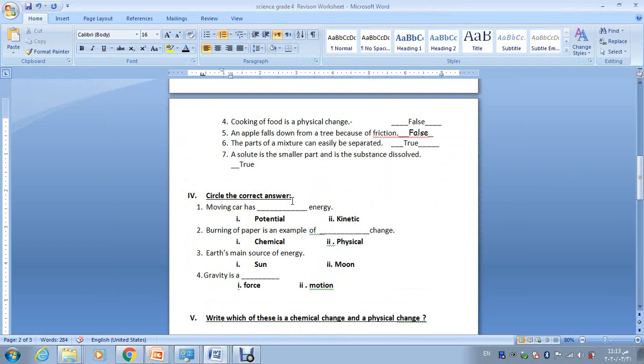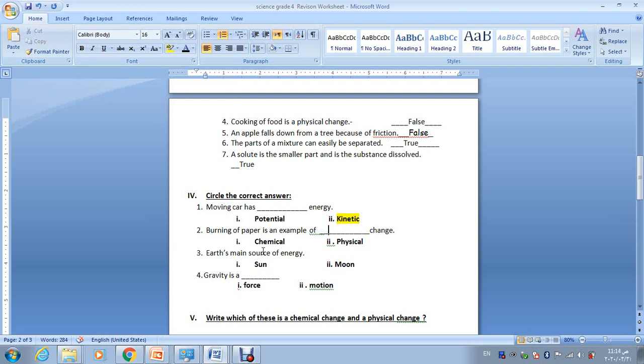Okay, circle the correct answer. A moving car has what energy? Is it potential or kinetic? Something that is moving always has kinetic energy.